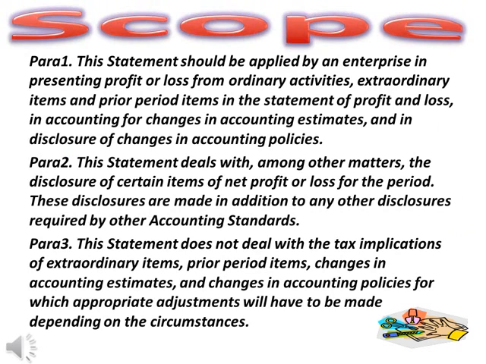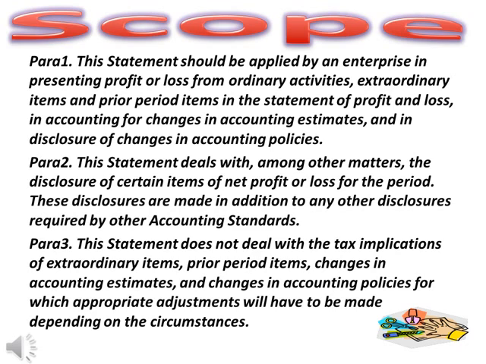Scope. Para 1. This statement should be applied by an enterprise in presenting profit or loss from ordinary activities, extraordinary items and prior period items in the statement of profit and loss, in accounting for changes in accounting estimates and in disclosure of changes in accounting policies. Para 2. This statement deals with, among other matters, the disclosure of certain items of net profit or loss for the period.